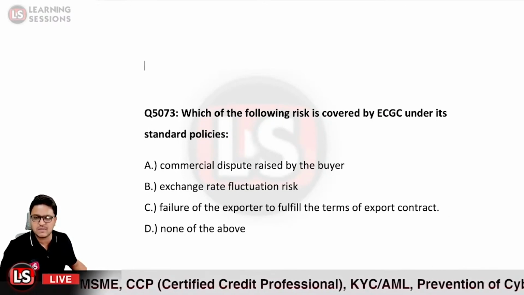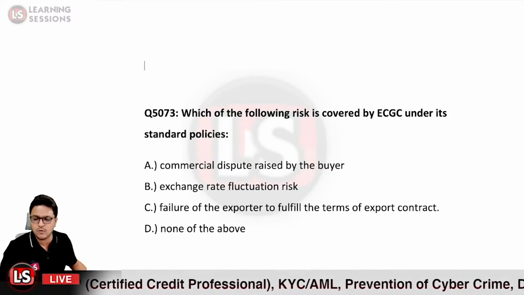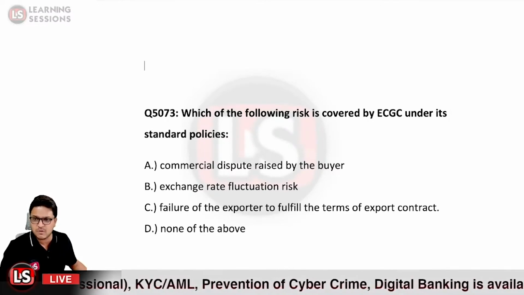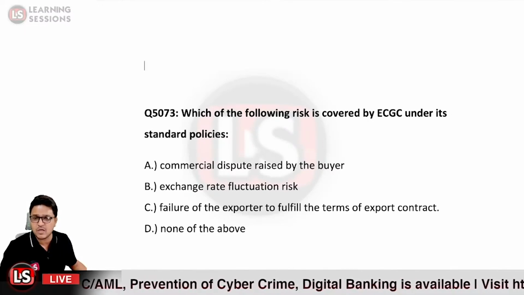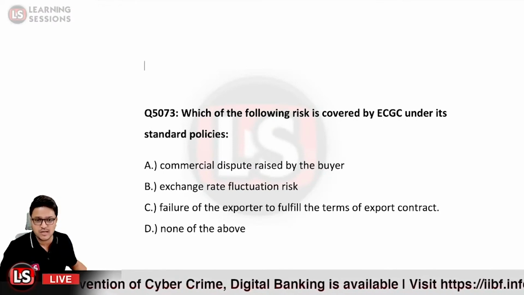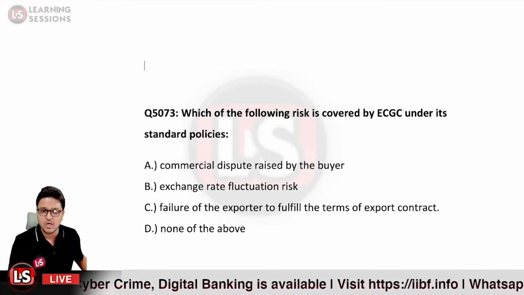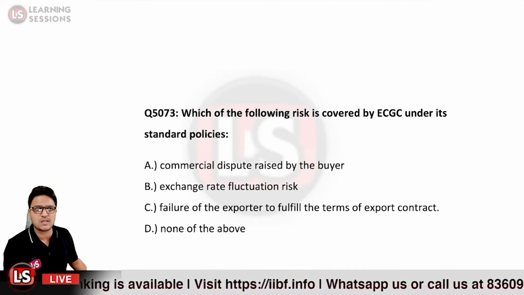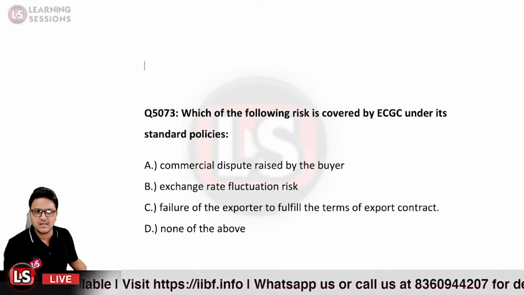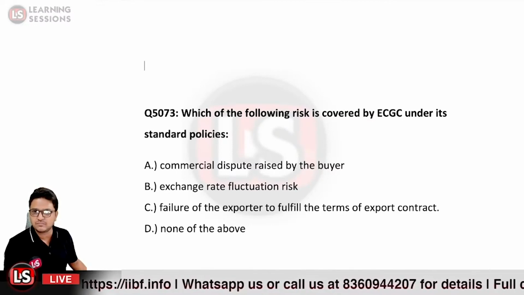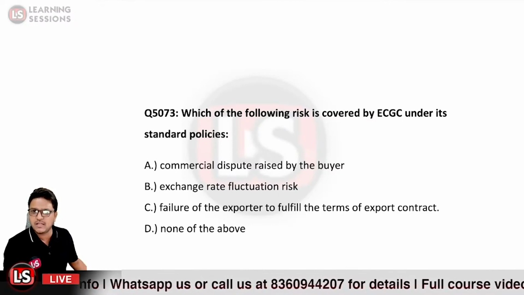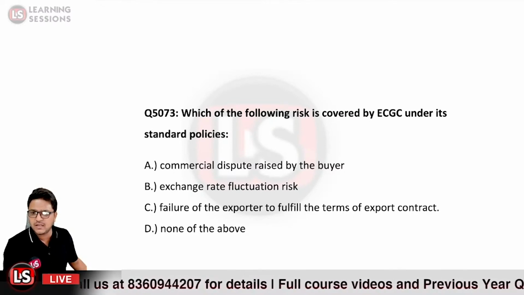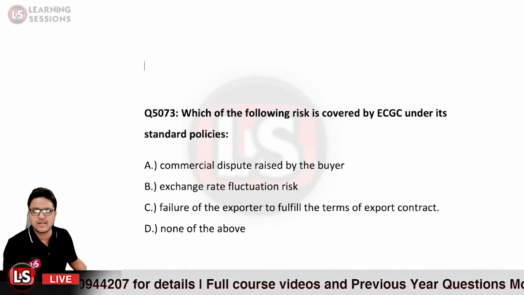The standard policy is a declaration type policy which is issued for shipments within 24 months, and it is issued to those exporters who have a projected annual export turnover greater than 50 lakh rupees. So kindly confirm the right answer over here. The options are already there. You just need to mark the right answer so that we could proceed. Kindly answer at the earliest.